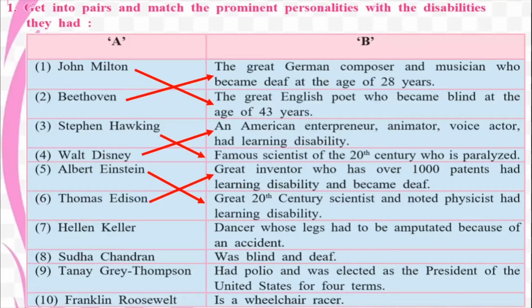Thomas Edison was a great inventor who has over 1000 patents, but he had a learning disability and later on he became deaf also. Helen Keller was blind and she was deaf. Okay. What about Sudha Chandran?